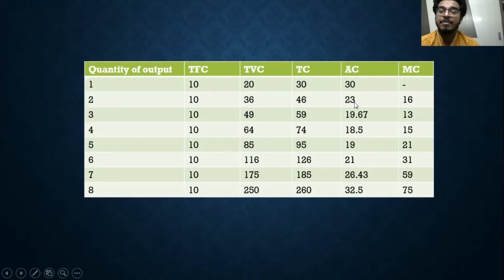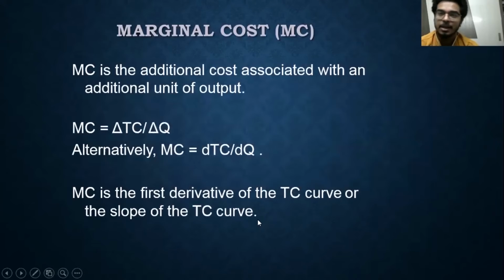Yes, my average total cost, AC, is the total cost divided by the quantity. So 30 divided by 1 is 30, 46 divided by 2 is 23, 59 divided by 3 is 19.67, 74 divided by 4 is 18.5, 95 divided by 5 is 19, and so on. And what is marginal cost? I'll come here. After this, I'll come back to this slide again.